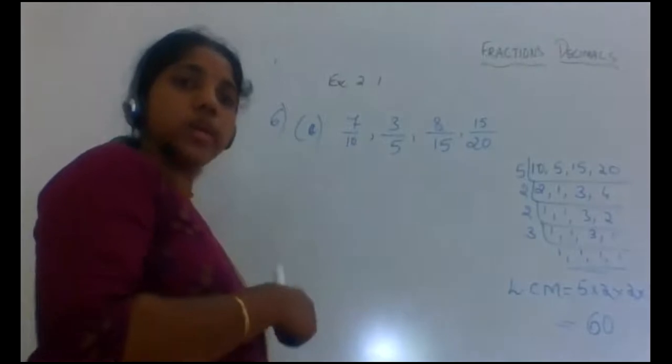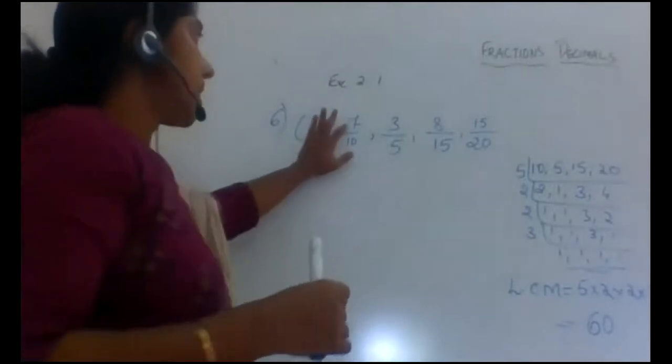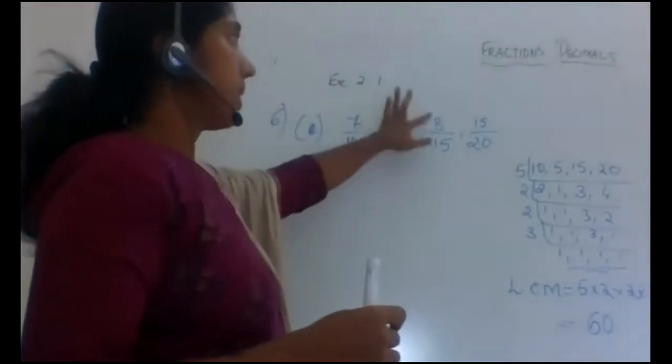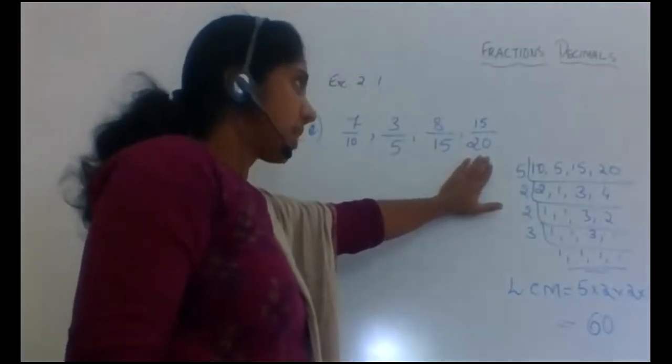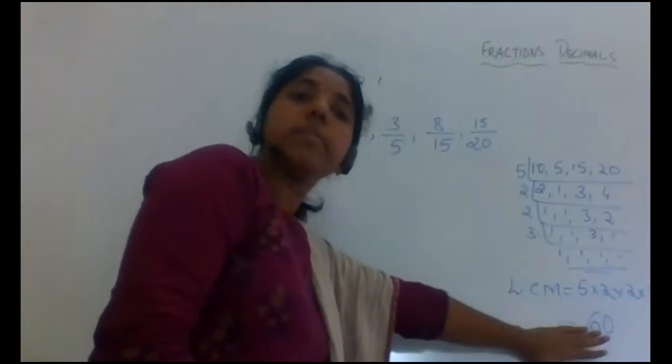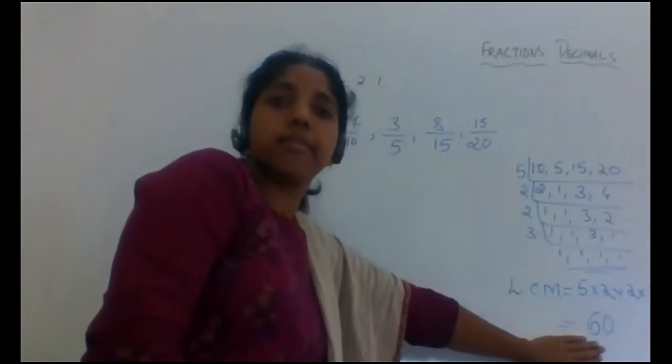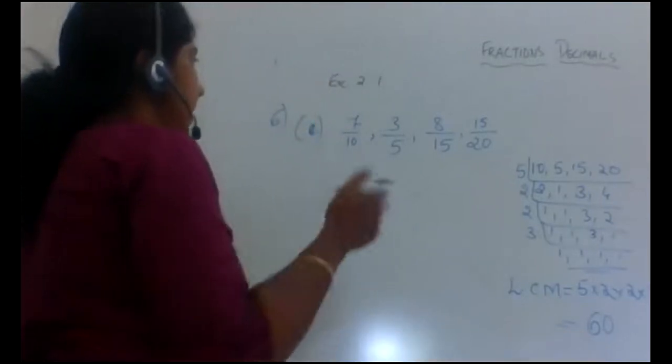Okay, convert these to equivalent fractions: 7 by 10, 3 by 5, 8 by 15, 15 by 20. Convert all of these to equivalent fractions such that they all have the same denominator, which is the LCM, which is 60. So let me take 7 by 10.